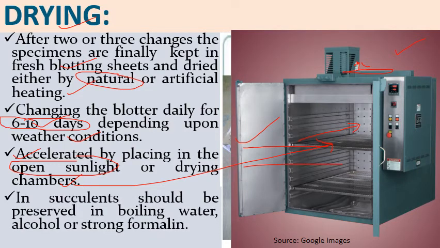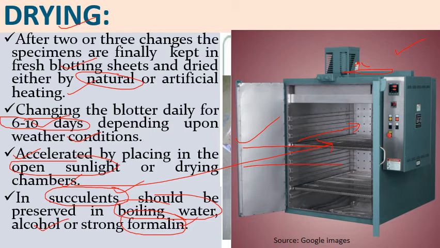In case of succulents, which means the fleshy plant parts, they cannot be preserved by this drying method. So ये जो plant parts होते हैं, they are preserved either in boiling water or in some preservative like alcohol or strong formalin solution. So these fleshy plant parts cannot be dried by using this drying method.